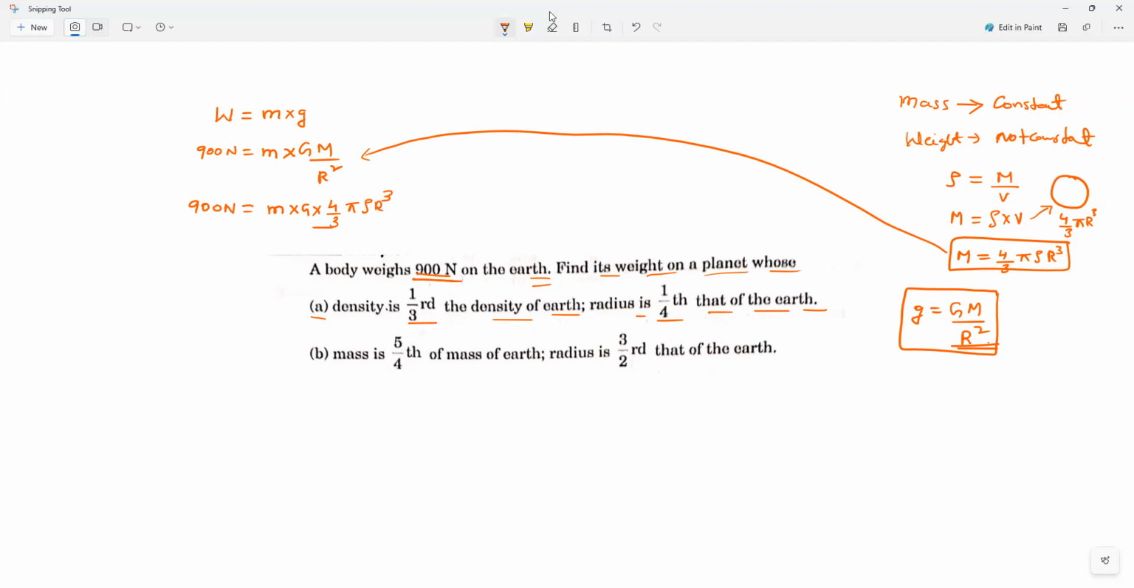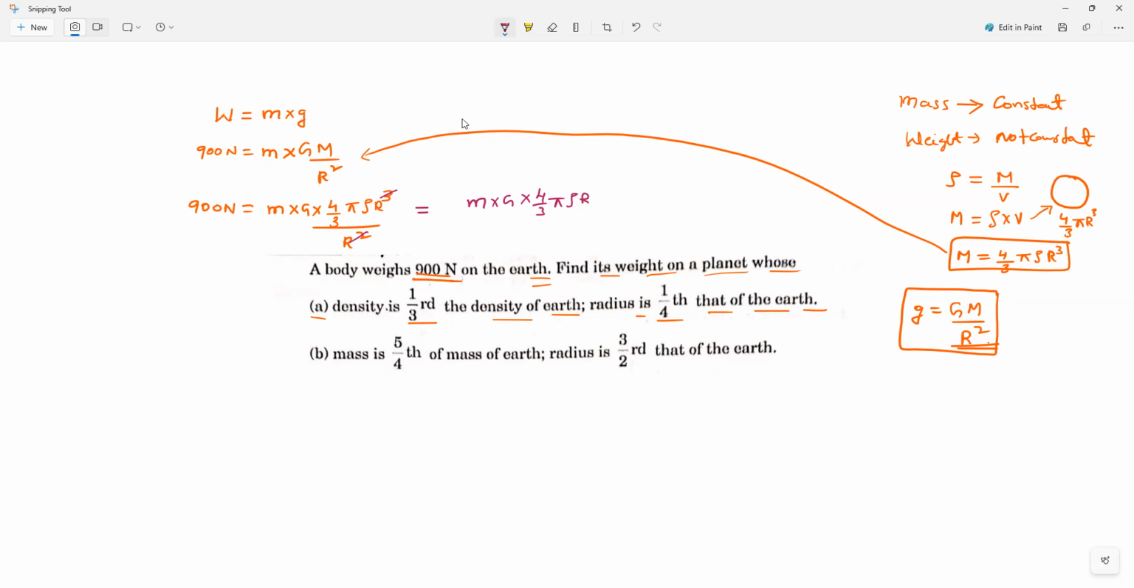Divided by r square. Am I right, guys? Will you all agree with me? So what will happen now? R square and R cube will get cancelled. R is remaining. So what is the formula now? M into capital G into 4 by 3 into pi into rho into R.